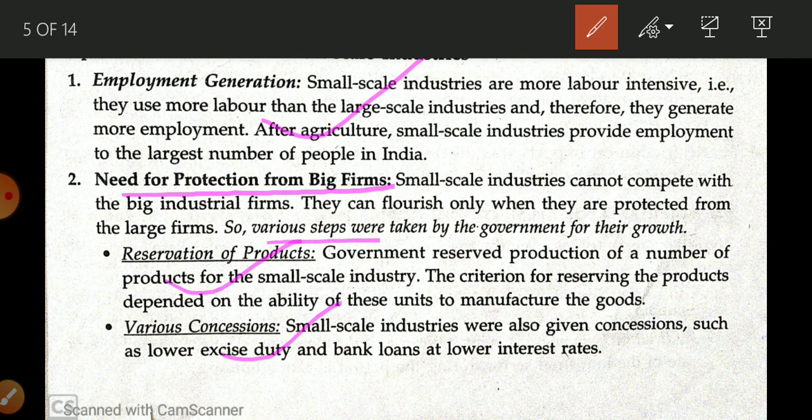So if you want to open a small scale industry, you can get a loan at a very low interest rate, okay. Second thing, very less excise duty, means less tax is imposed on a small scale industry, so that people are encouraged to open a small scale industry, and there will be more job opportunity, more personal equality, more regional equality, okay student.